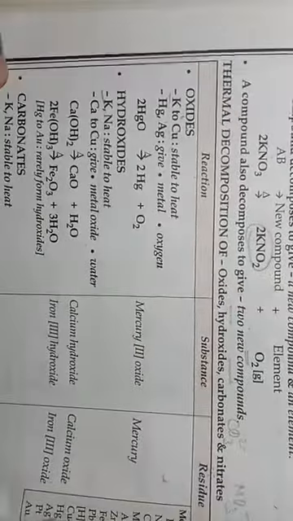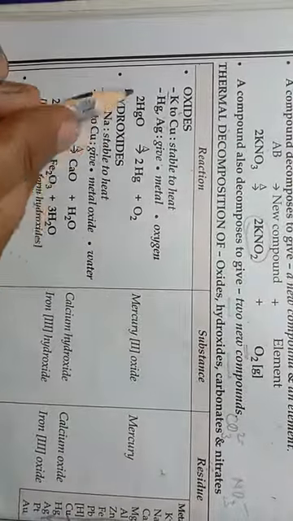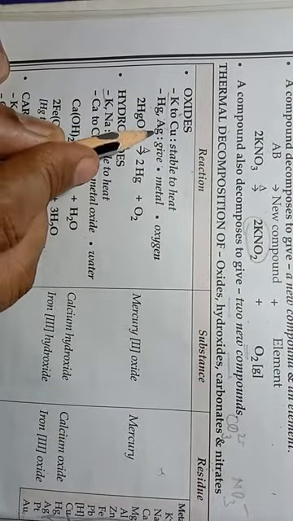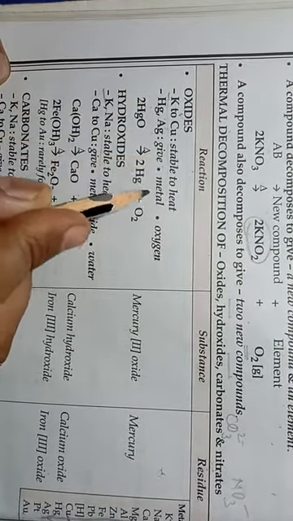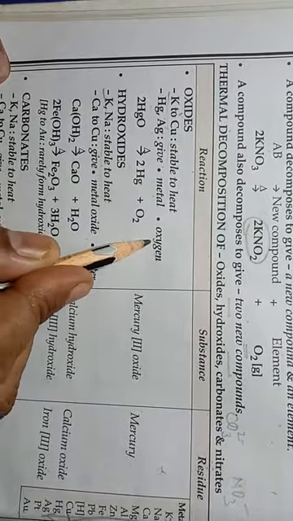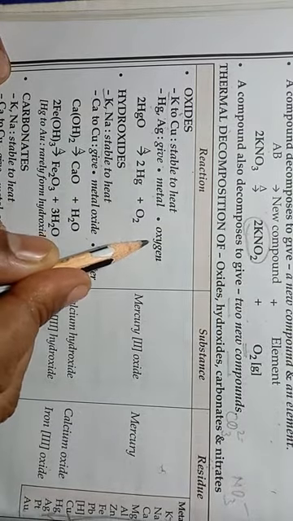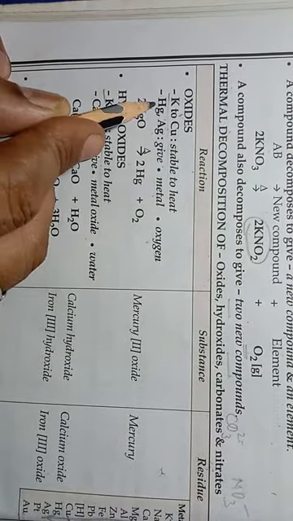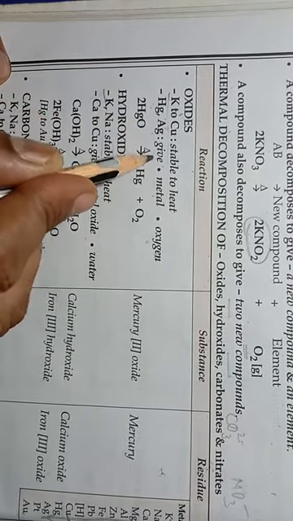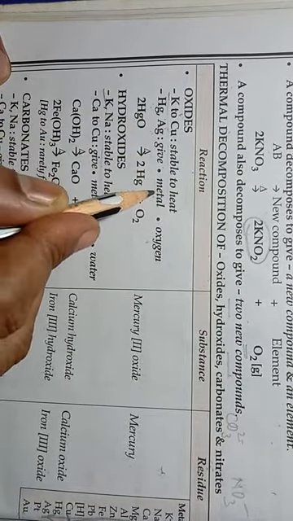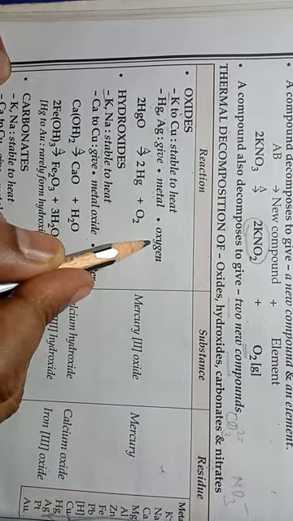But Hg and Ag give metal and oxygen after decomposition. Which metals? Mercury and silver give metal and oxygen.